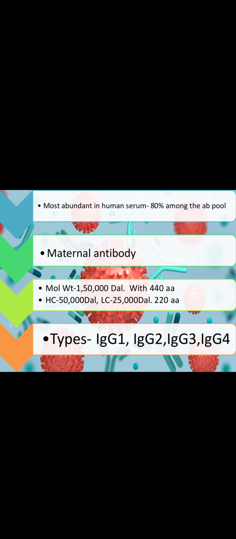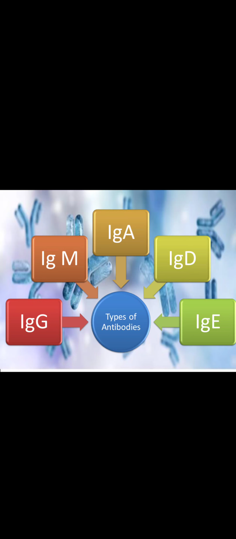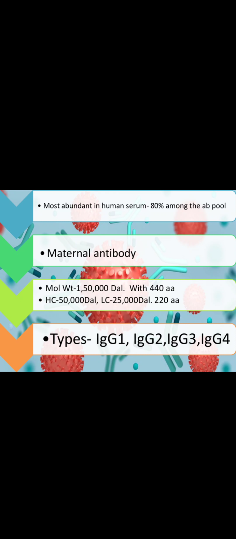Moving on to the properties of the antibody. The first type is IgG. The IgG antibody is the most abundant among all types of antibodies, around 80%. This is the highest concentration of antibody present in the serum, 80% of the entire antibody pool. This is called the maternal antibody because this is the only antibody which can cross the placenta from the mother to the fetus.